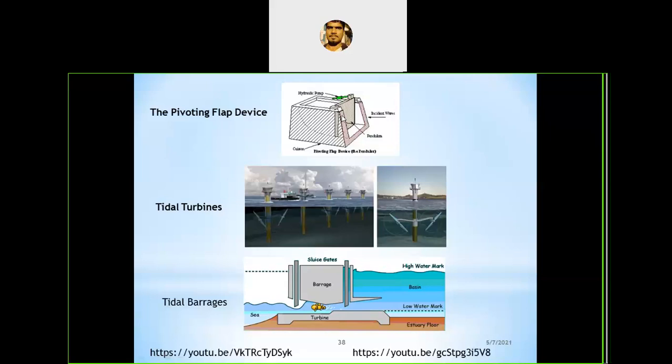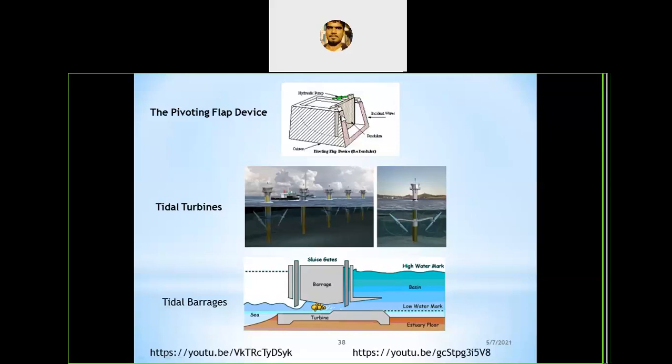One more ecological drawback is that it will disturb the marine life, whatever animals, fishes or species are present in the ocean. It will disturb those lives and may harm the ecological balance in the ocean. That is another drawback.